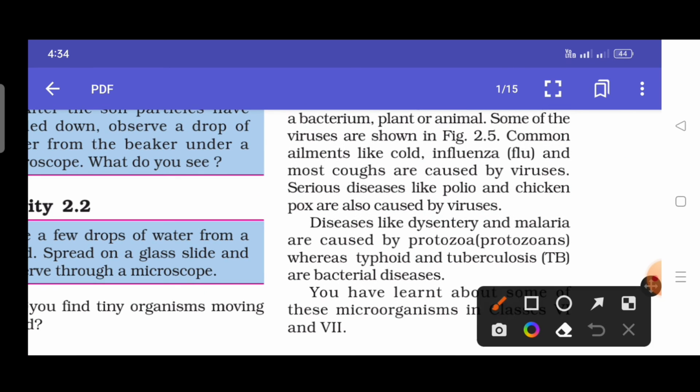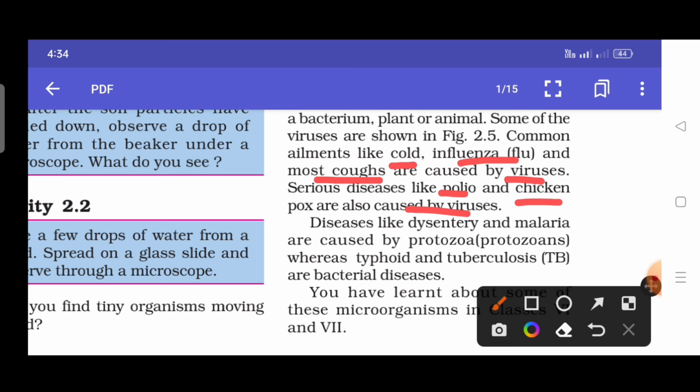Some of the viruses are also mentioned on the next page. Common ailments like cold, influenza, flu and most coughs are caused by viruses. These are some examples which are caused by viruses. Serious diseases like polio and chickenpox are caused by viruses.